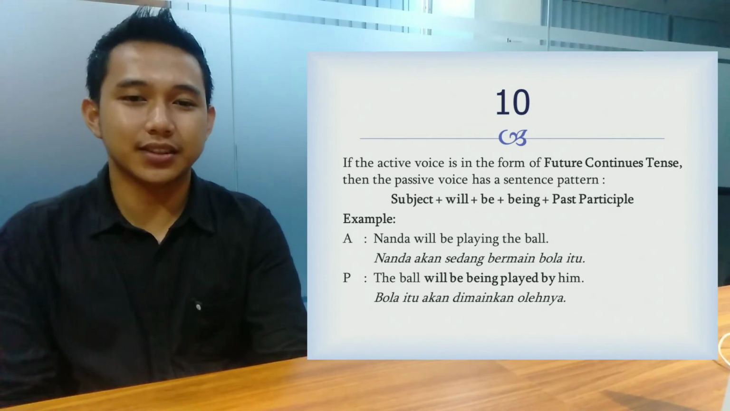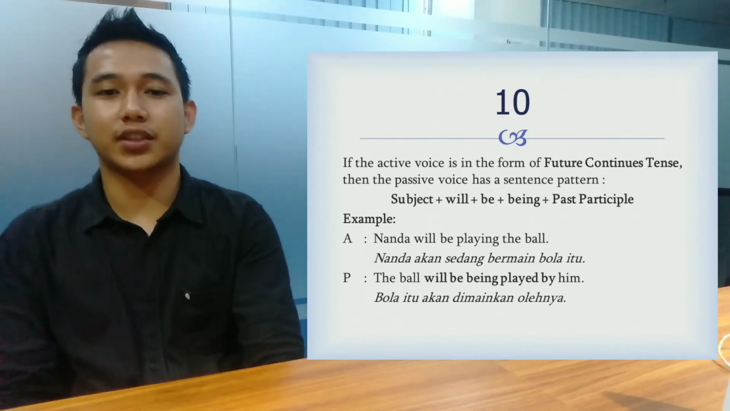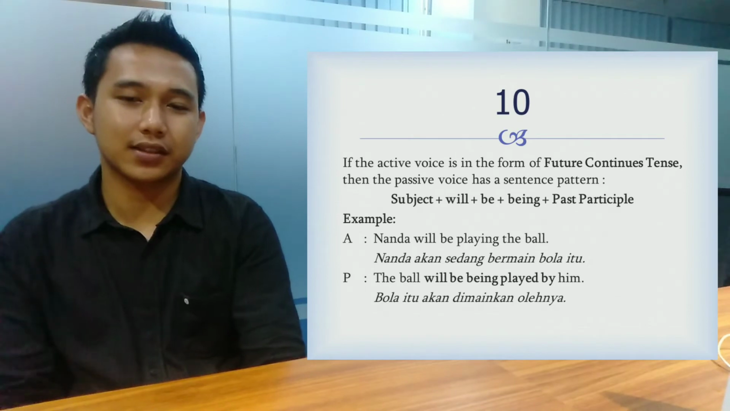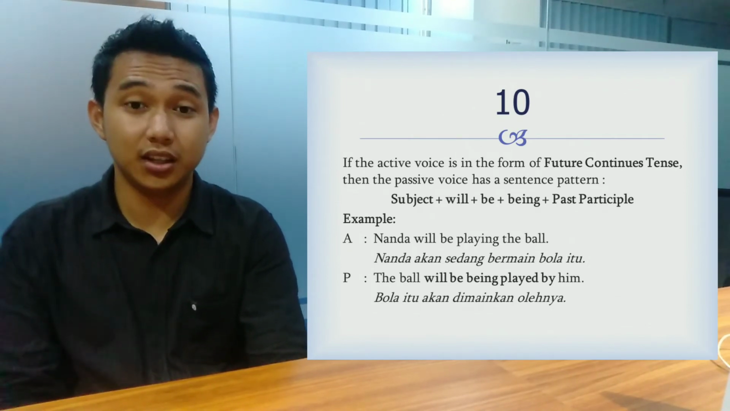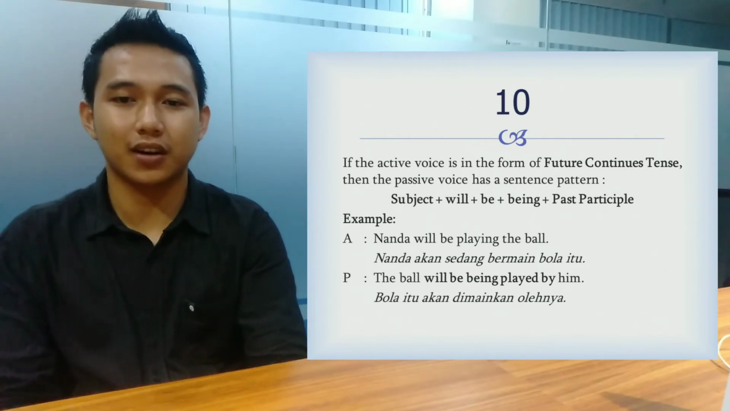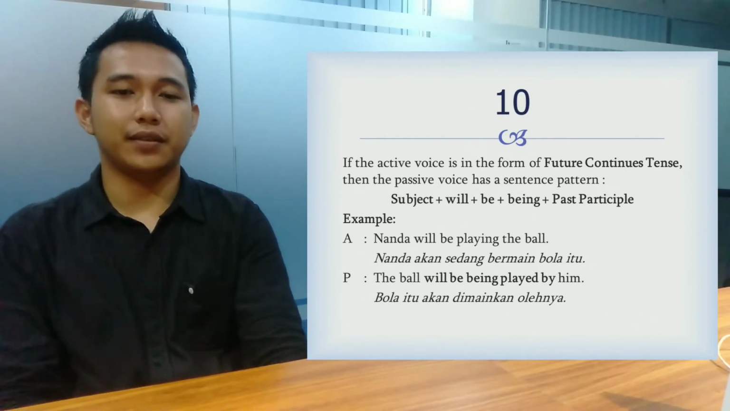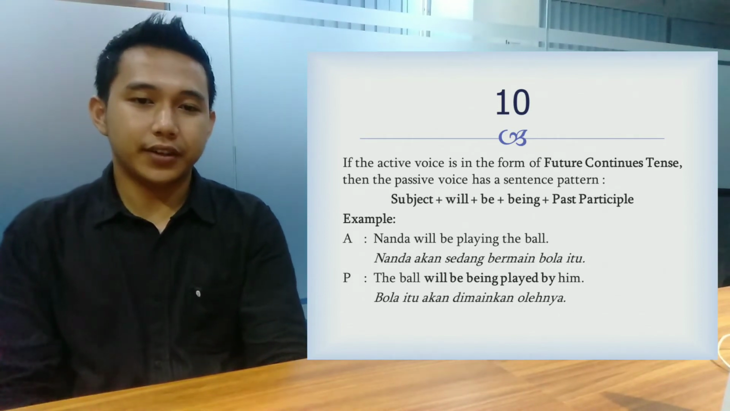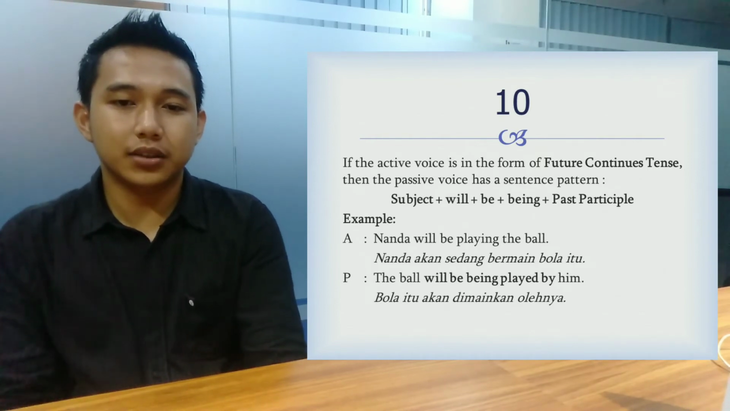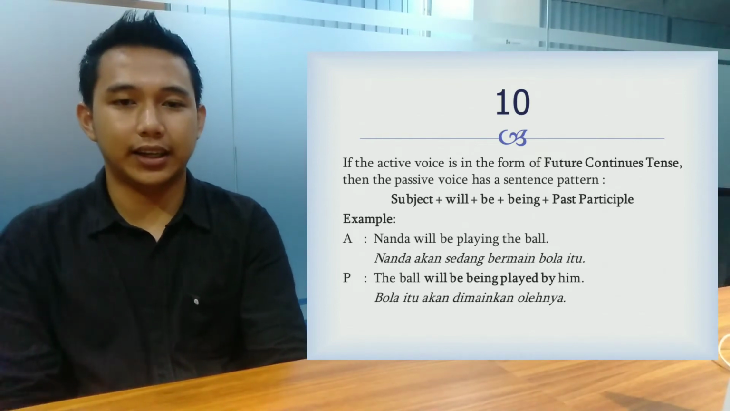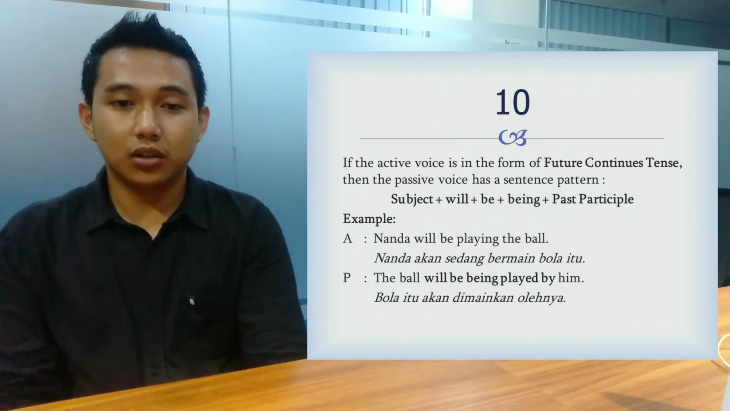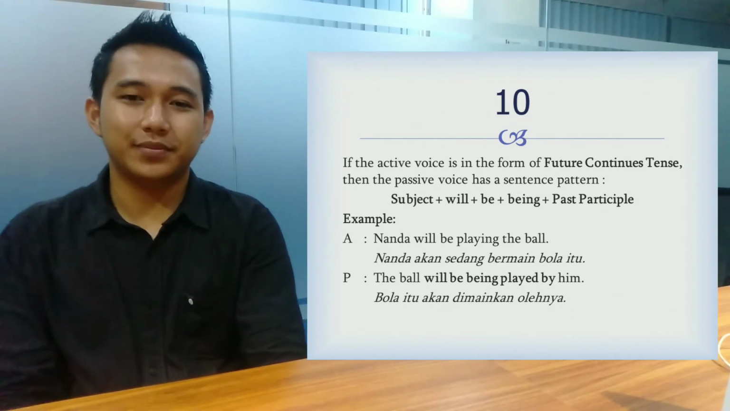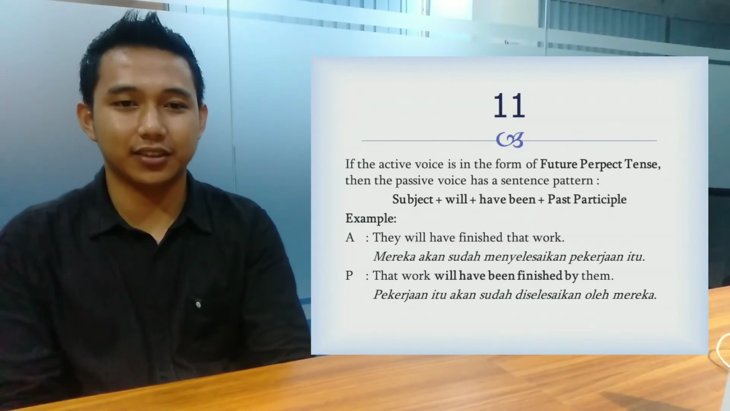Okay, next, 10. If the active voice is in the form of future continuous tense, then the passive voice has the sentence pattern: subject plus will plus be plus being plus past participle. For example, active voice: Nanda will be playing the ball, and the passive voice: The ball will be being played by him.